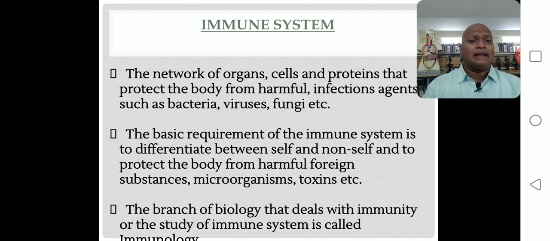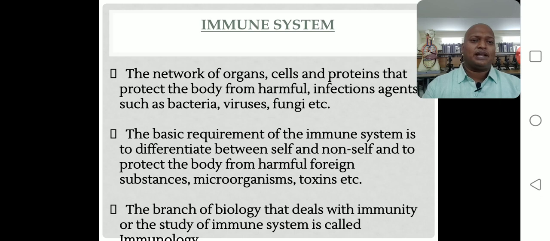Those all maintain immunity, and those are all called the immune system. For what purpose? They protect the body from harmful infectious agents such as bacteria, virus, and fungi. These are all infection-causing agents, right?